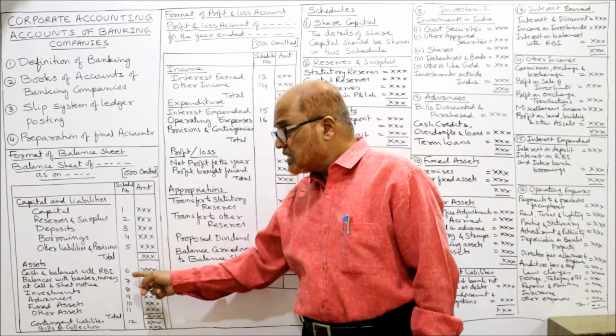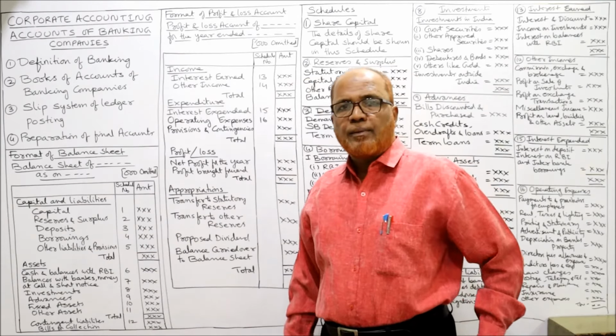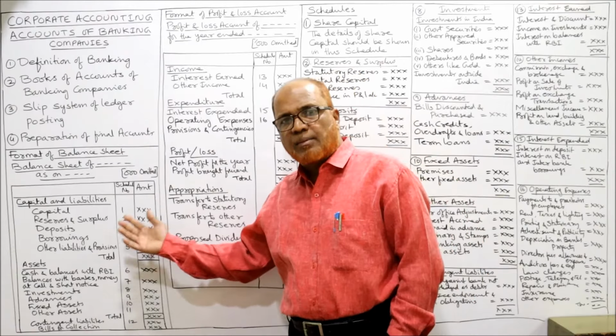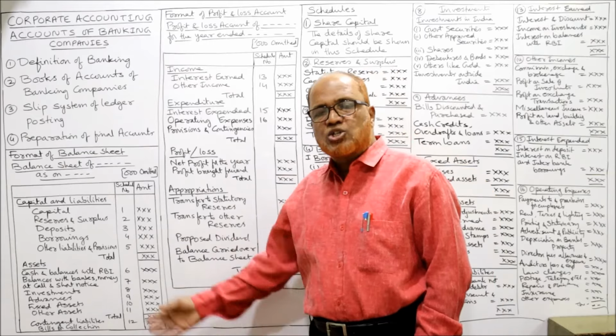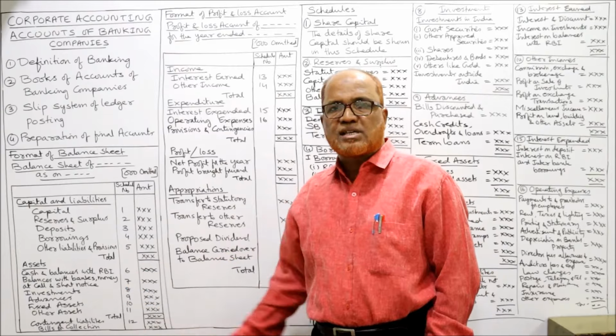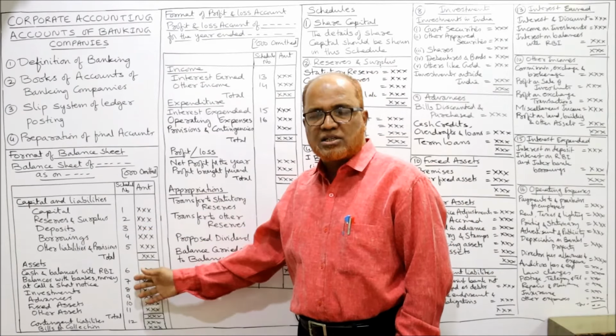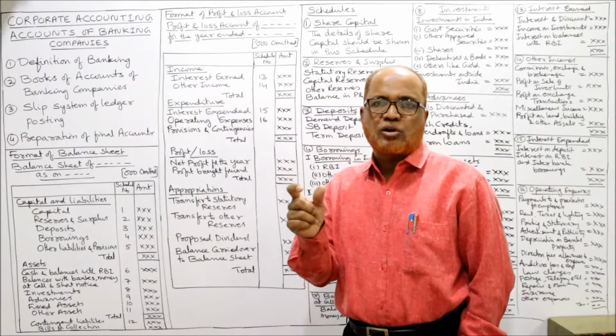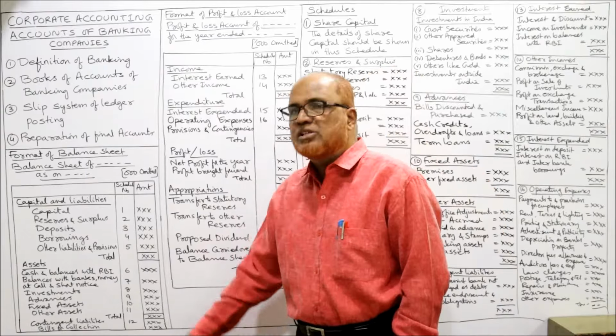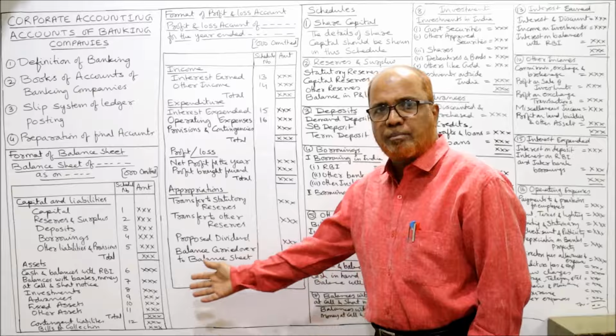Then 6th schedule, cash and balances with RBI. 7th one, balances with other banks, money at call and short notice. 8th schedule, investments. 9th, advances. 10th, fixed assets. 11th, other assets. Total. Over. The balance sheet will get tallied. Below the total, contingent liability, schedule number 12. And last one, bills for collection. No schedule. That's all. Balance sheet.